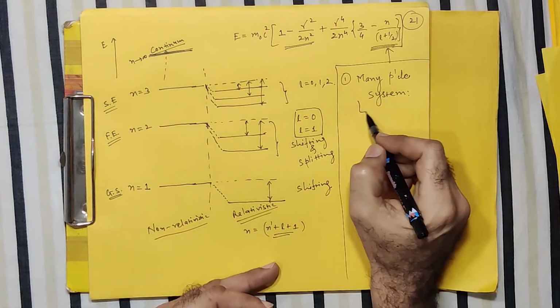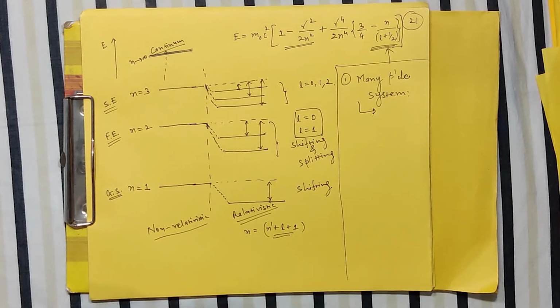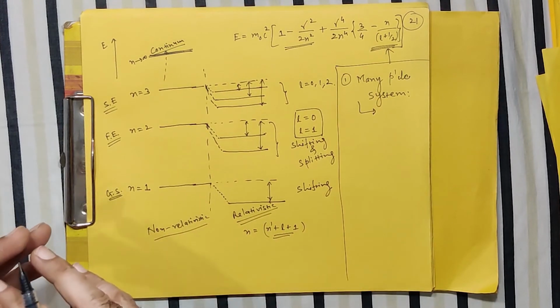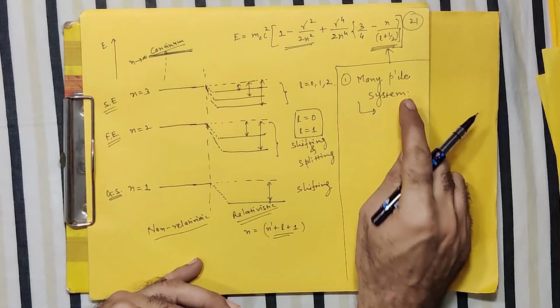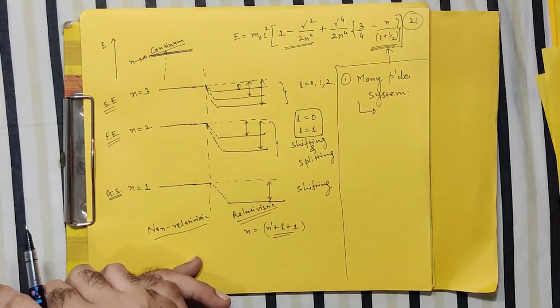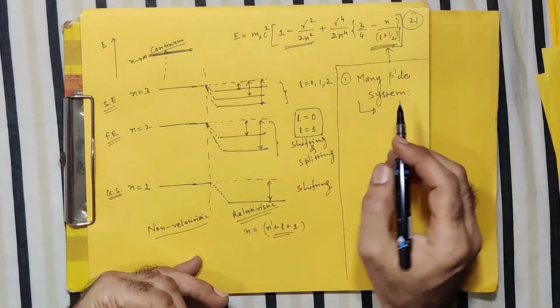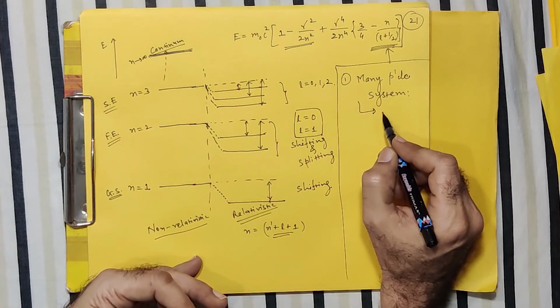And in that also we have said that it should be made up of two types of charges, like particles and antiparticles with respect to their charges. So this many particle system should have the mixed type of charges. And such a many particle system is also known as the field. So basically it is your relativistic field theory.